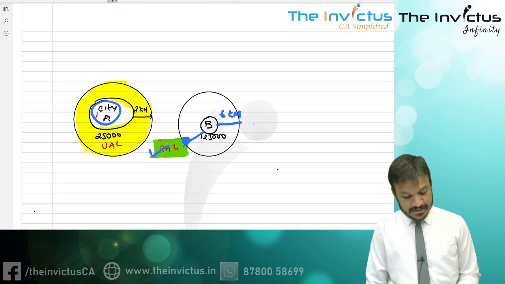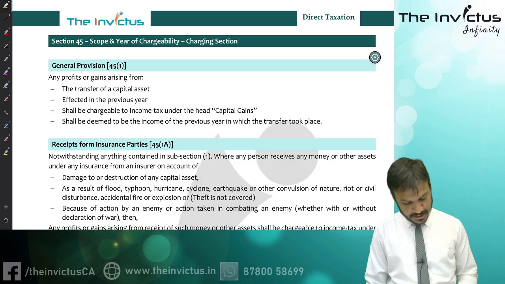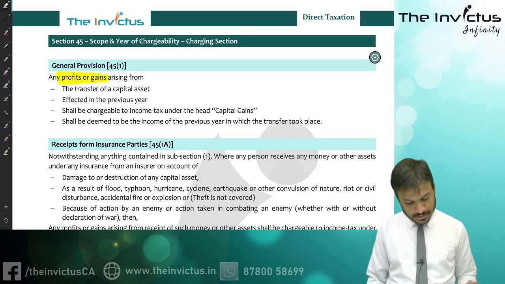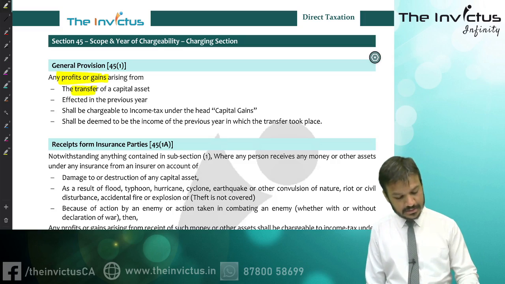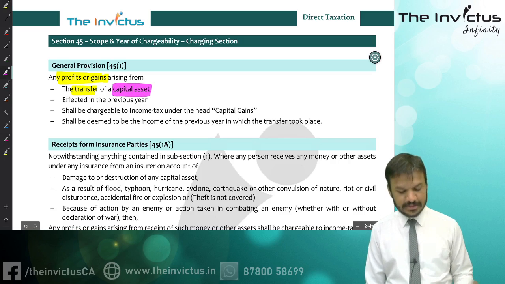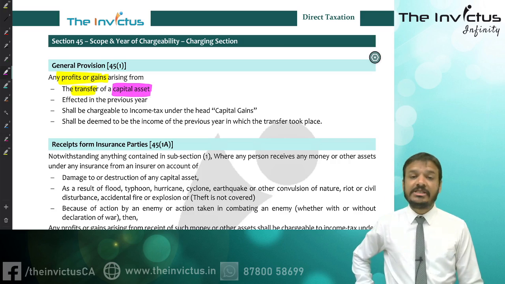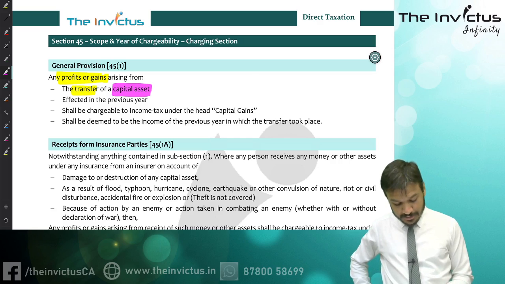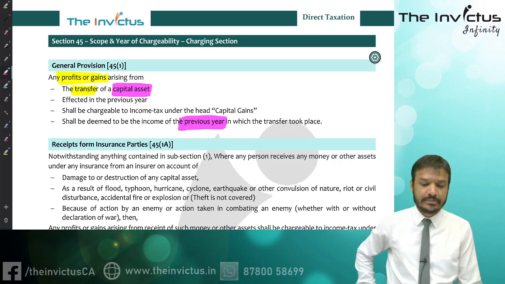Any profits or gains arising from the transfer of a capital asset effected in the previous year shall be chargeable to income tax and deemed to be the income of the previous year in which the transfer took place.